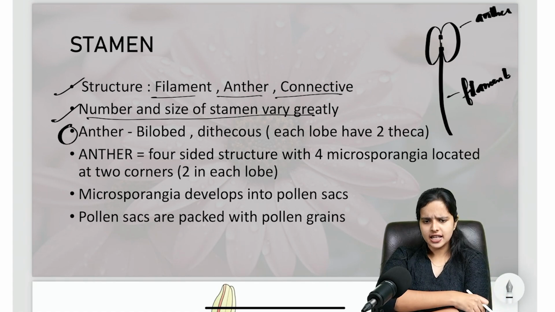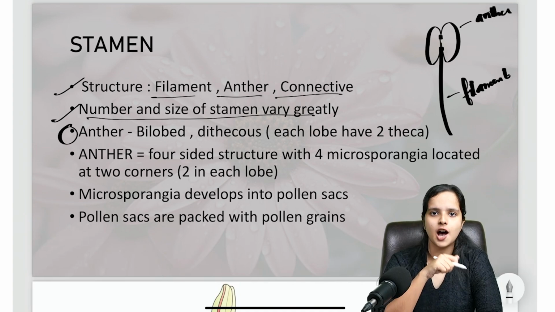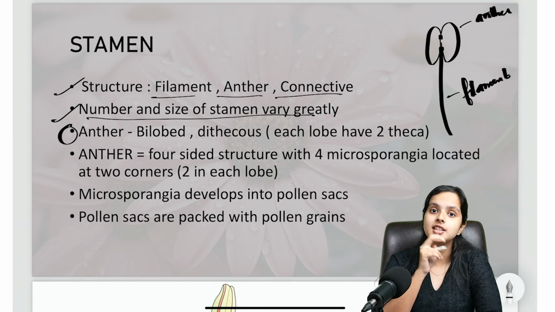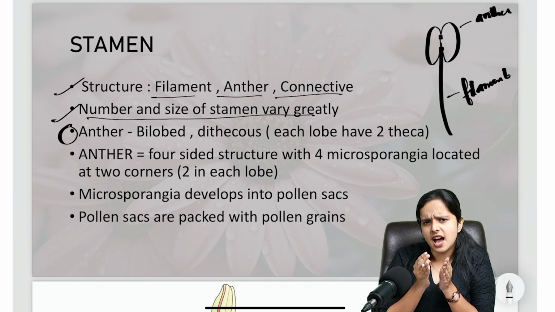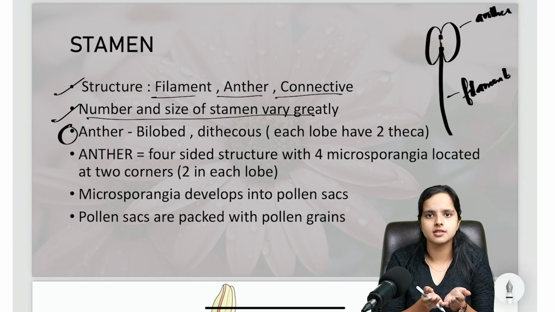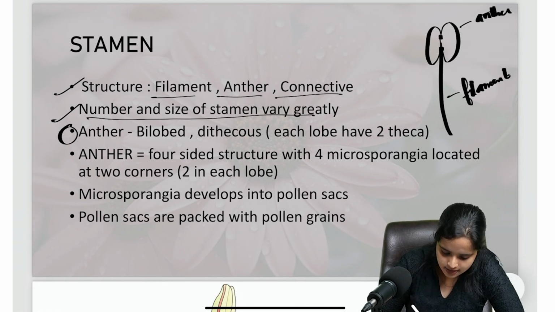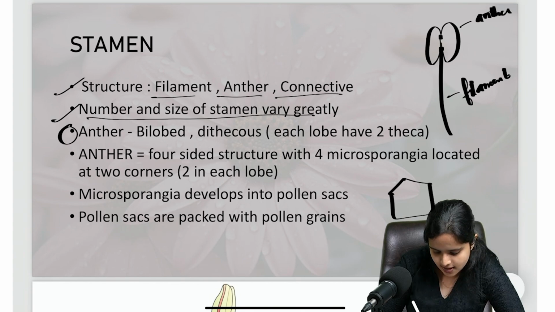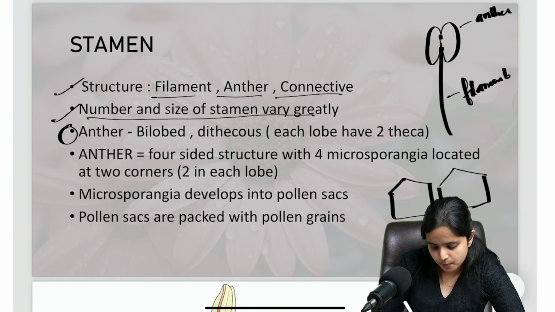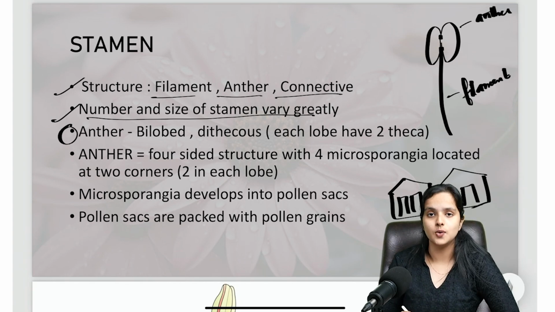I usually study an anther in the form of a house. I imagine an anther as a house with 2 rooms, and there is another house nearby which also has 2 rooms. So an anther is like 2 houses with 2 rooms each. You have one house here and another house here, and both these houses have 2 rooms. This is how a typical anther is.